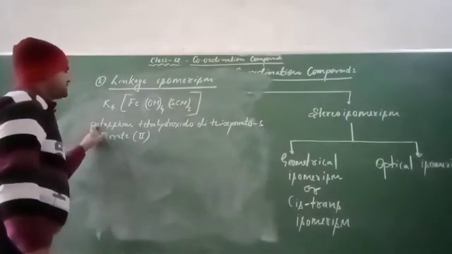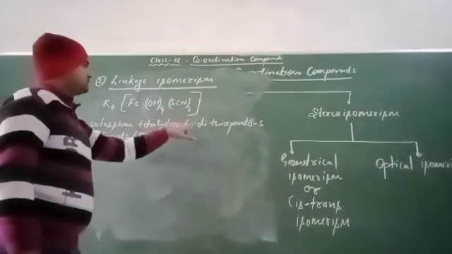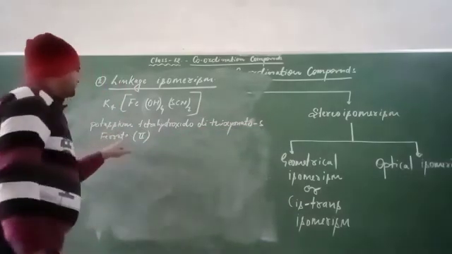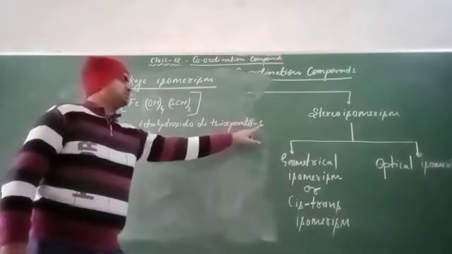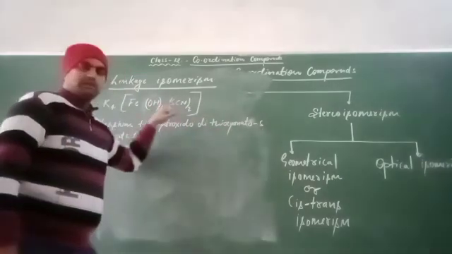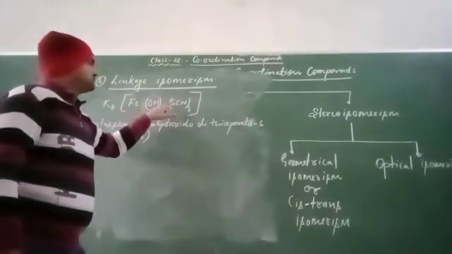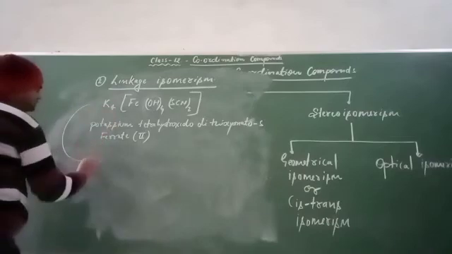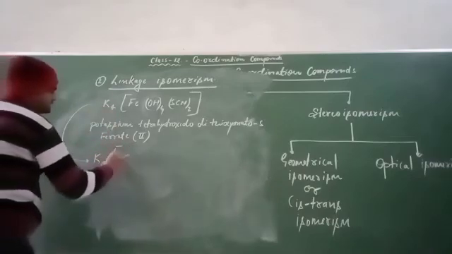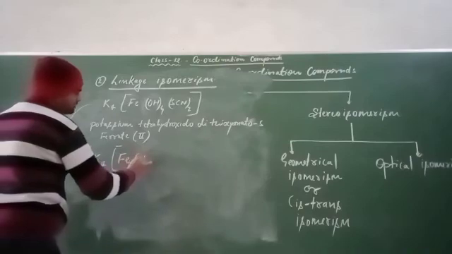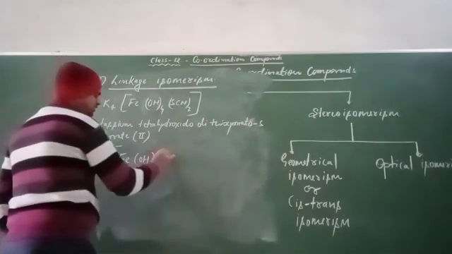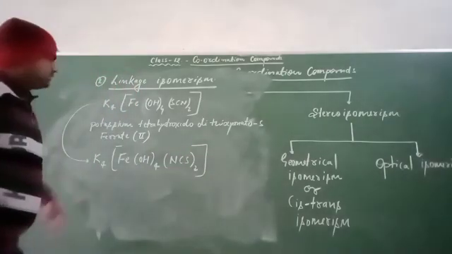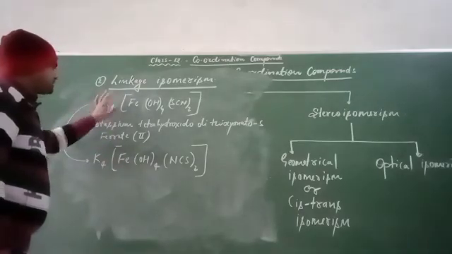Once again, potassium tetrahydroxido dithiocyanato-S ferrate(II). Why is the letter S used here? Because in this case the donor atom is sulfur. The linkage isomer of this compound can also be written like this: K4[Fe(OH)4(NCS)2]. These are linkage isomers of each other.